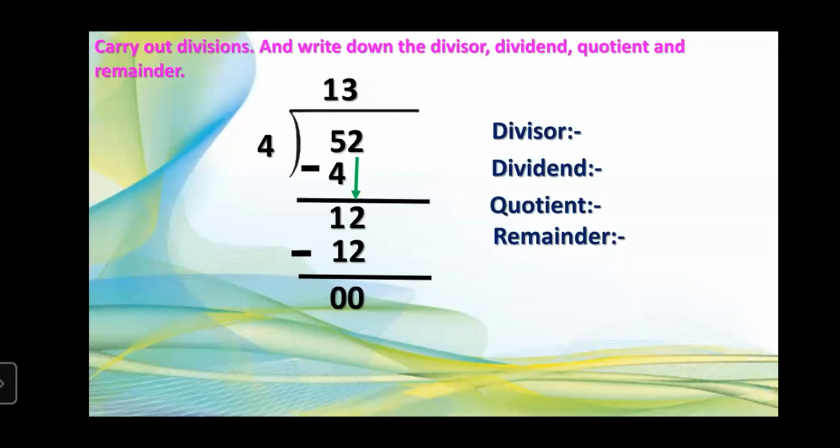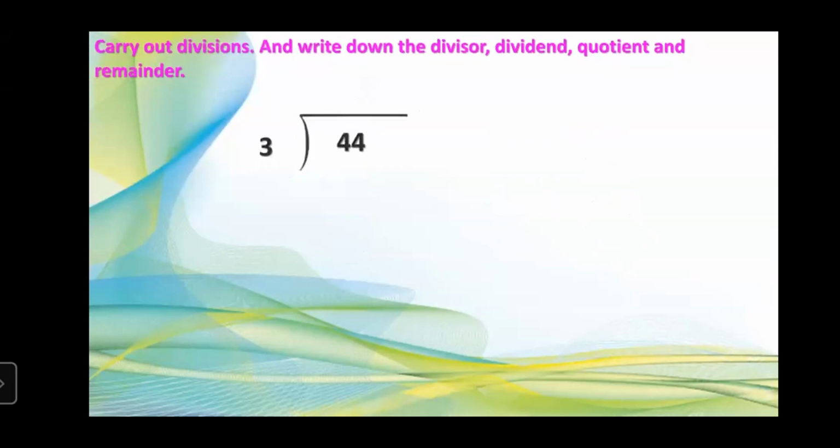Divisor 4. Yes, dividend. 52. Shabash. And which is the quotient? 13. Yes. And remainder? 0. Shabash. So here we get 4 as a divisor, 52 as a dividend, 13 as a quotient, and 0 as a remainder.